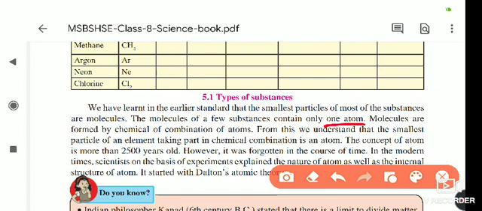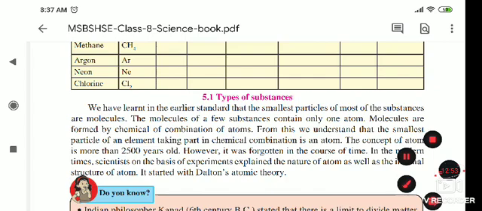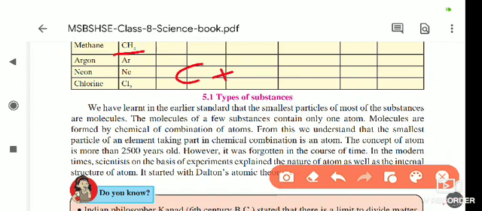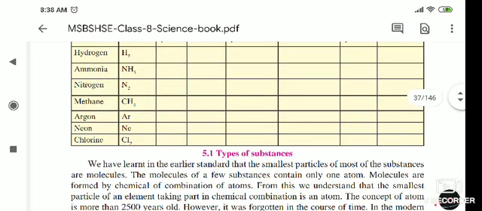How is a molecule formed? Suppose this is Cl2. How does it form? Cl combines with Cl, and it forms Cl2. Suppose water is there. A hydrogen molecule plus an oxygen atom combines and it forms H2O. Then suppose this is CH4. How is CH4 formed? One carbon atom and four hydrogen atoms combine together and form CH4.